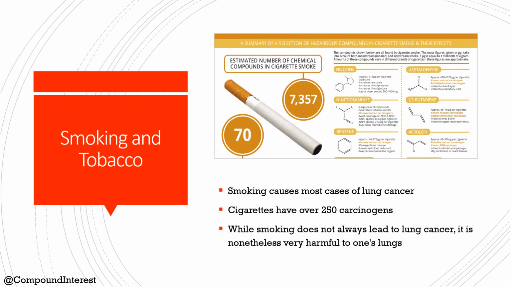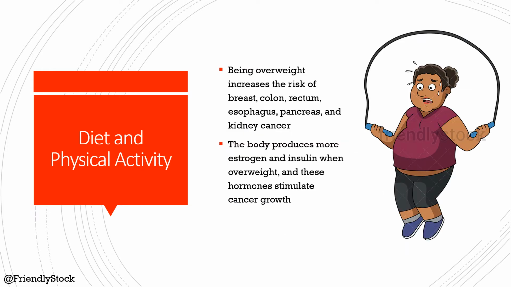Smoking causes most cases of lung cancer, whether from primary or secondhand smoke. Cigarettes have over 250 carcinogens, which begin to damage your lung tissue. Initially, your body will try and fix the damaged tissue, but as you continue to smoke, your cells become more and more damaged. Eventually, the damage may cause your cells to act abnormally and cancer can develop. Even though smoking does not always lead to lung cancer, it is still very harmful to your lungs if it becomes a habit.